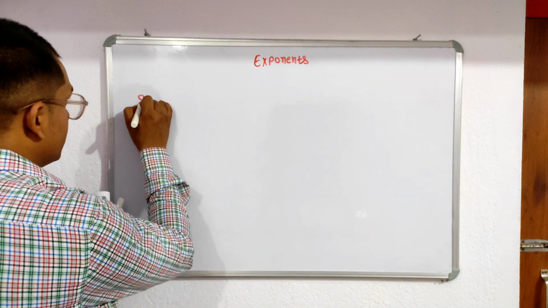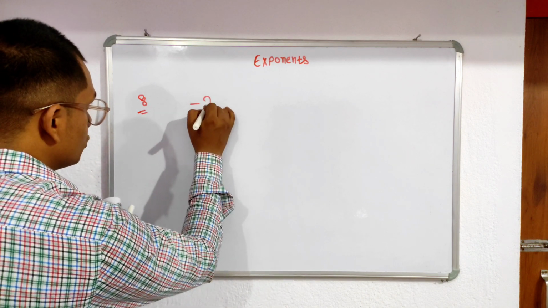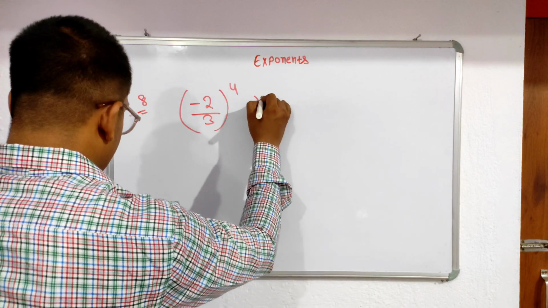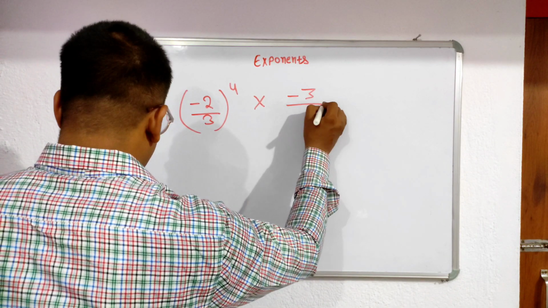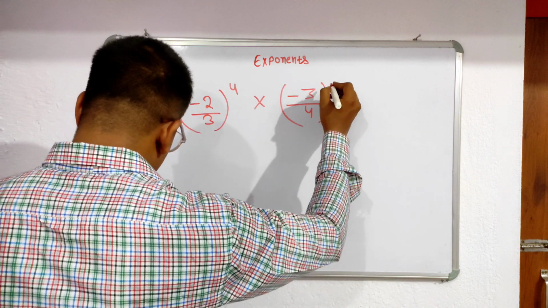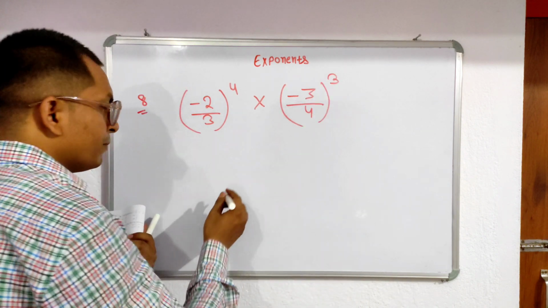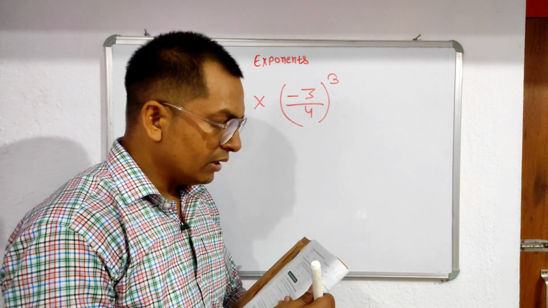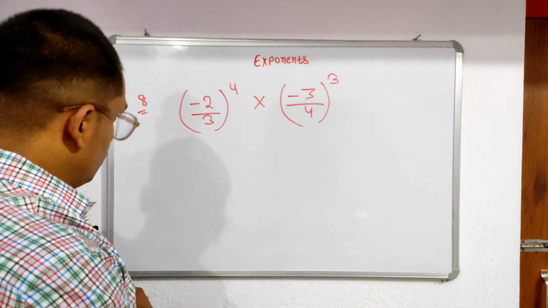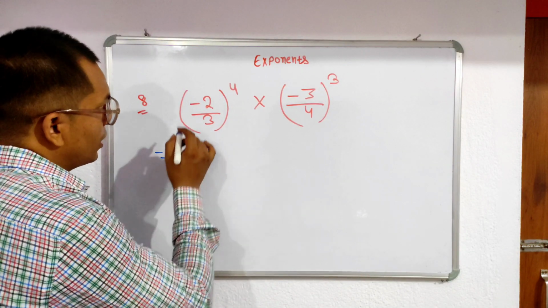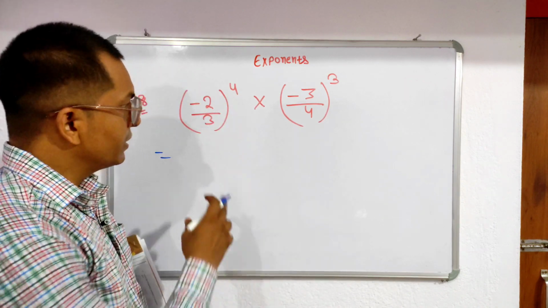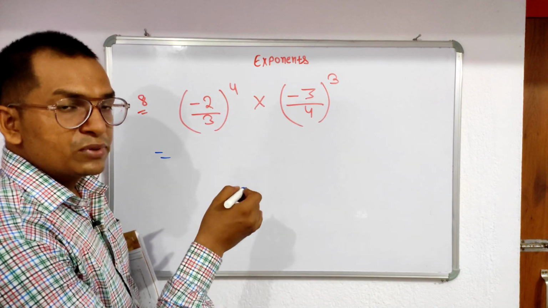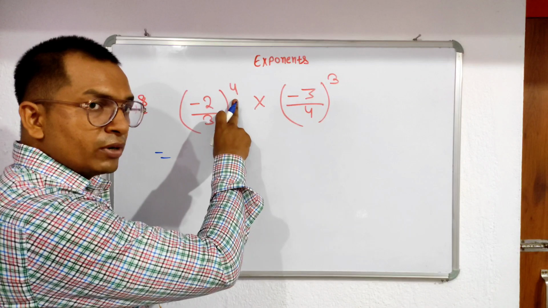So come to question number 8. Question number 8 is (minus 2 by 3) to the power 4 into (minus 3 by 4) to the power 3. Very first we are going to solve this one, then we write the reciprocal, and then we put the answer. So solve this one. The power is an even number, so the negative term converts into a positive number. So we write 2 into 2, how many times? 4 times, because the power 4 is given.